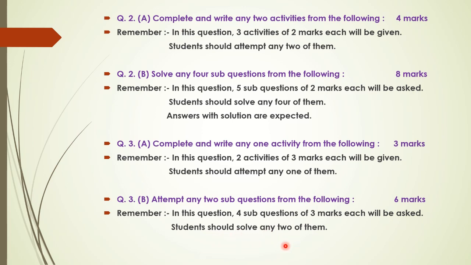That means 100% options are given. Out of 4 you have to solve 2. Here the method is expected from you. You have to write down the answer with solution. This is question number 3b. Okay. So let us go further.